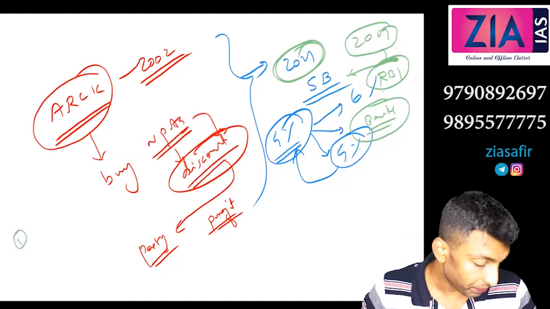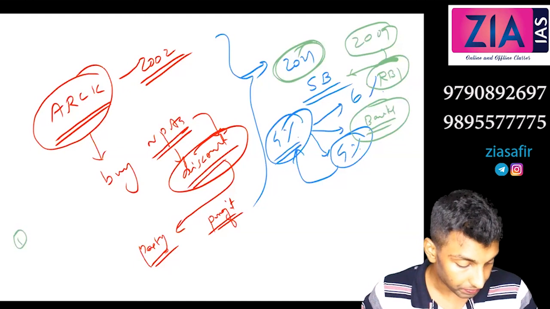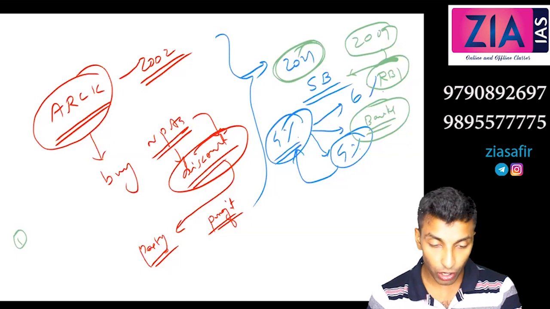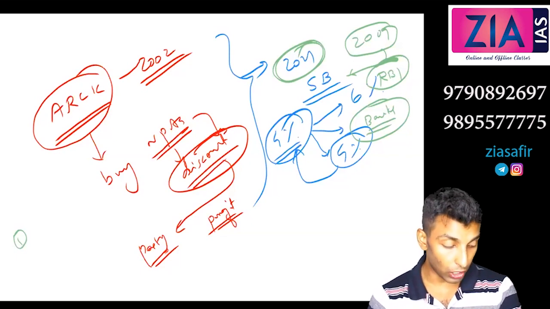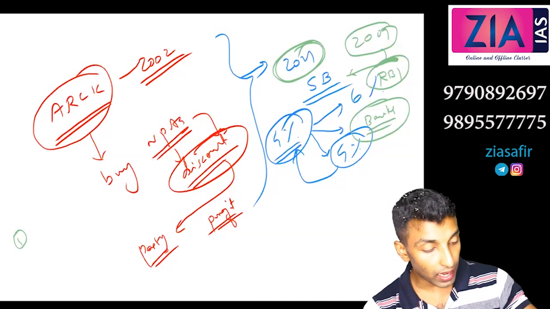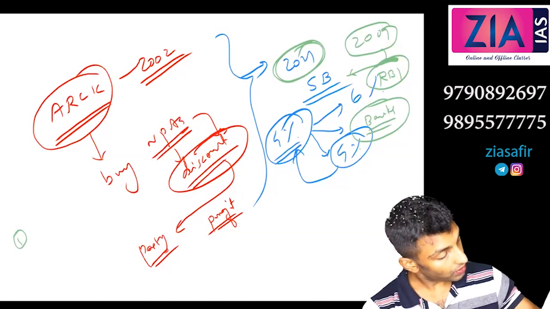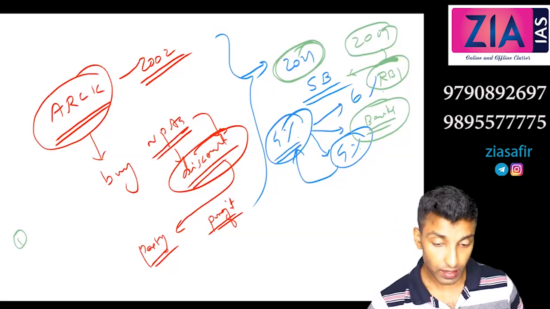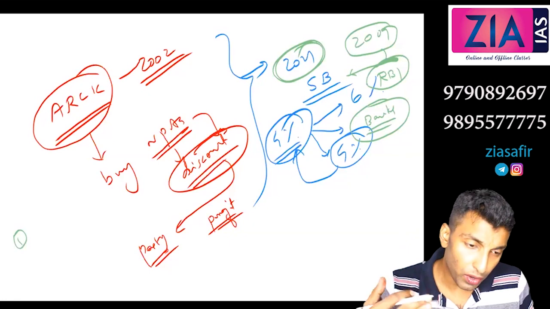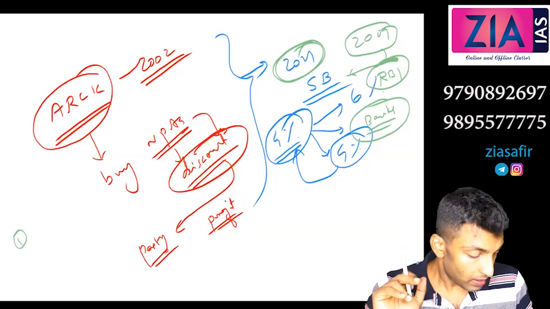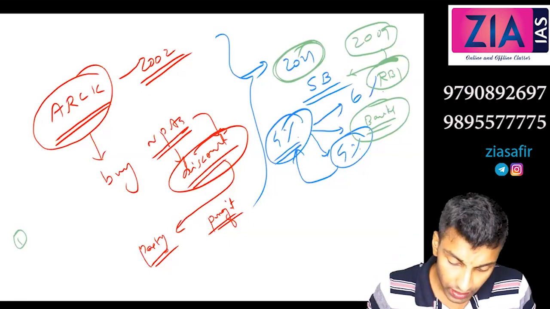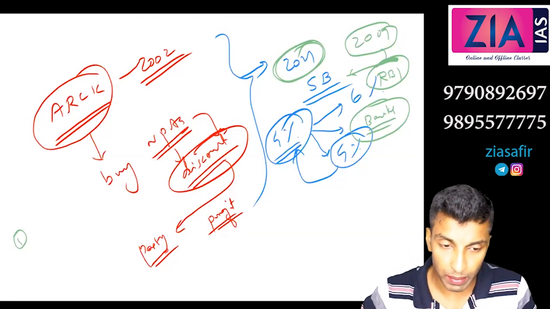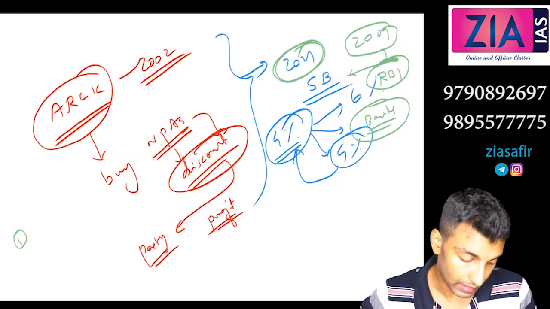Under this deregulation, RBI deregulated interest rates on all loans of rupees 2 lakh or more. So that means 2 lakh or more RBI deregulated. Second point, why? What is the logic? Less than 2 lakh, it may be the poor people who take those loans. So RBI did not deregulate that case.